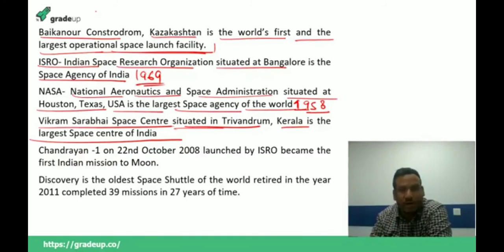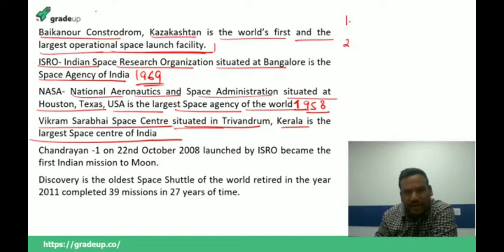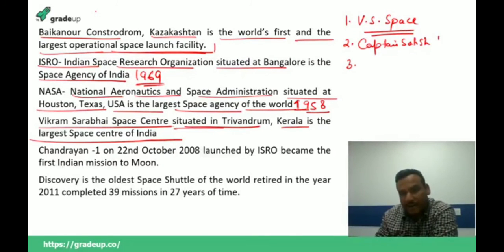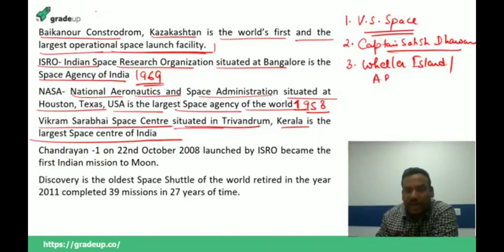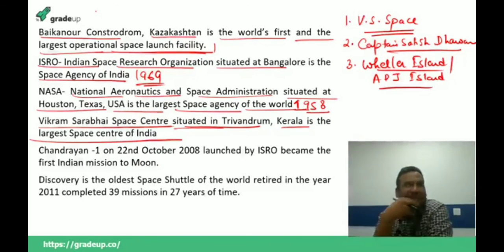Let me tell you, the spacecraft launch facilities in India are situated at 3 places. First is the very famous Vikram Sarabhai Space Center at Trivandrum, at a place called Thumba. Then we have the Satish Dhawan Space Center, situated at Sriharikota in Andhra Pradesh. And then we have Wheeler Island, also known as APJ Abdul Kalam Island, situated at Balasore in Odisha. These are the 3 spacecraft launch facilities.